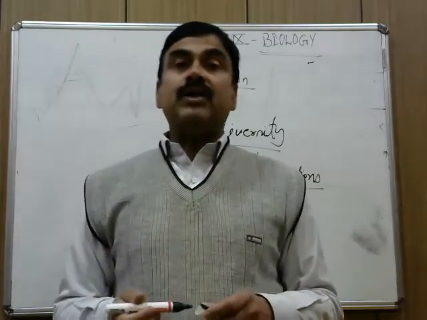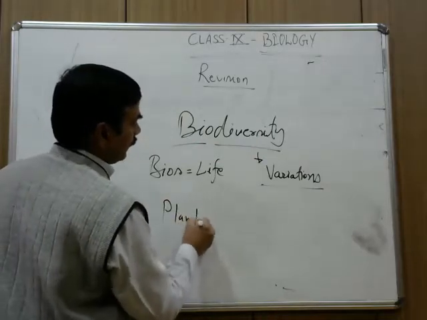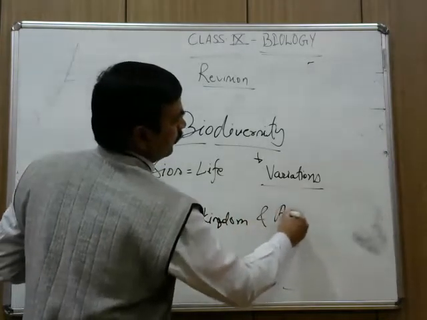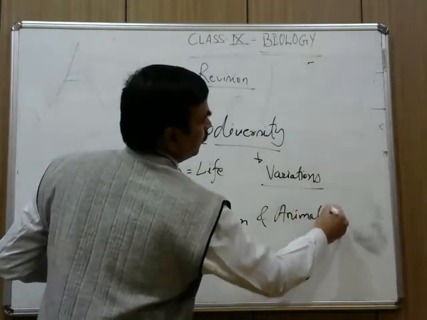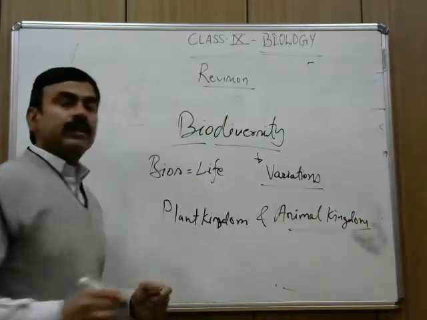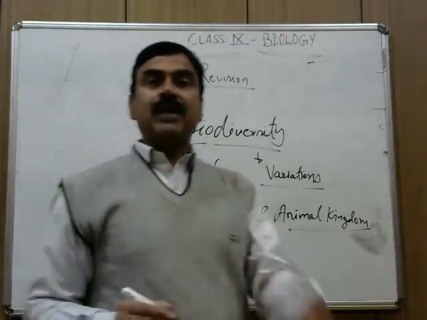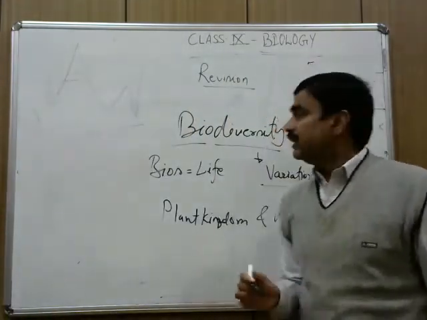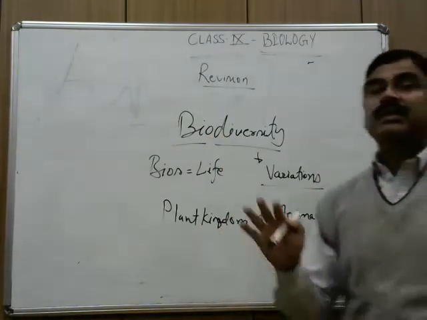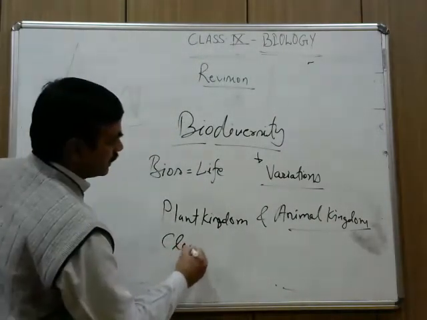The entire biodiversity can be classified into two categories: plant kingdom and animal kingdom. In the higher class, in class 11th, you can take biology. In that biology, you have to study about plant life and animal life. So biodiversity means the variety, the variation of the plant and animal kingdom present on the earth. And in this topic, from where you have to start, the first term is classification.